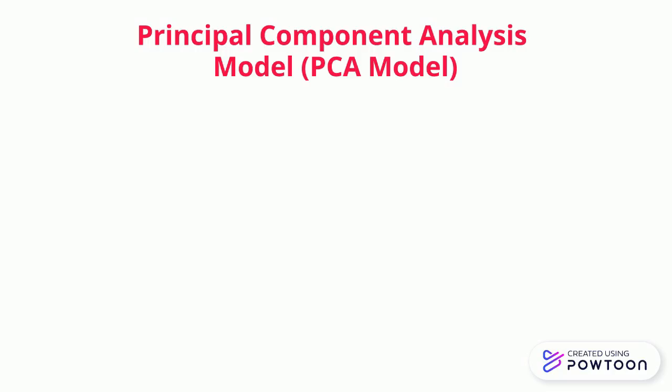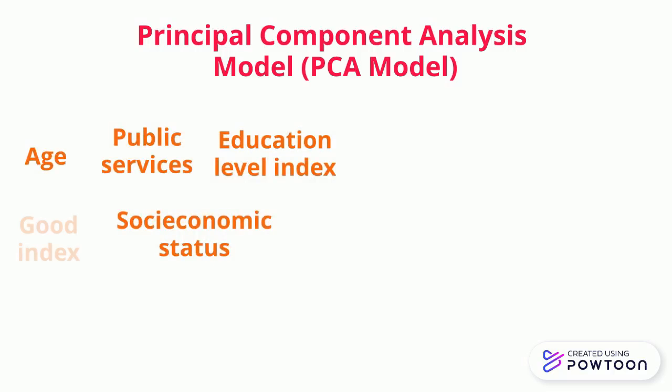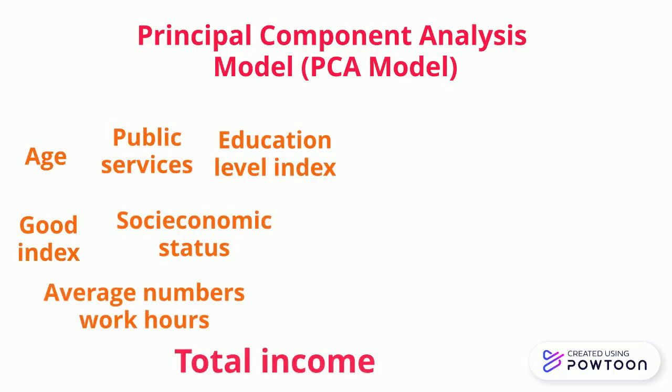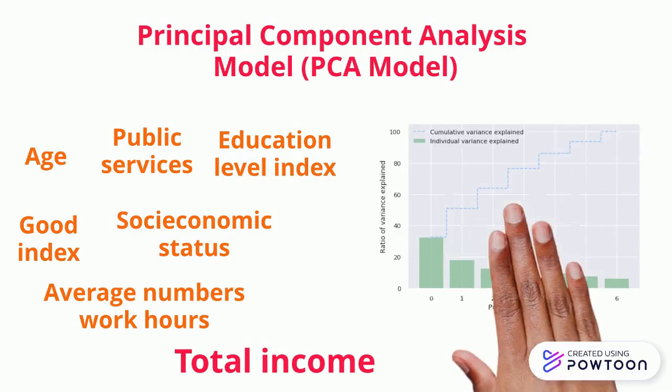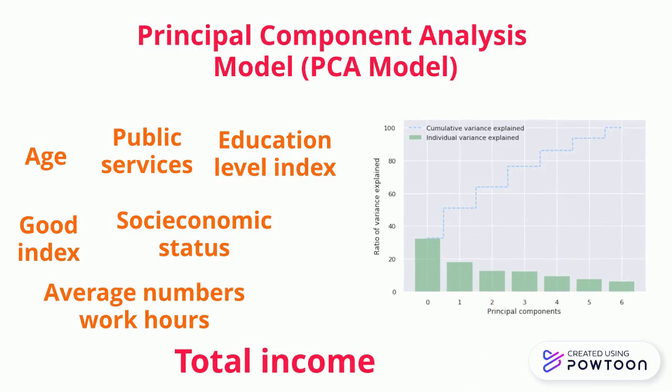The PCA model was constructed considering the features age, education level, socioeconomic status, services, good index, average number of work hours, and total income. Results from the model indicated that the first two components explain over 50% of the total variance as shown in the bar plot.